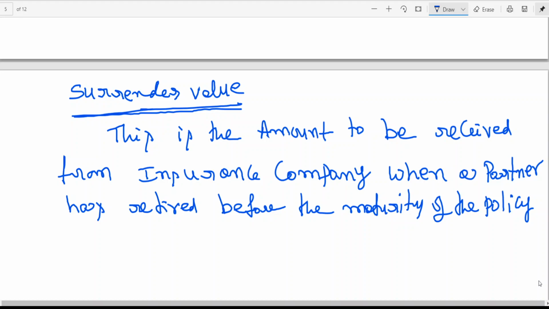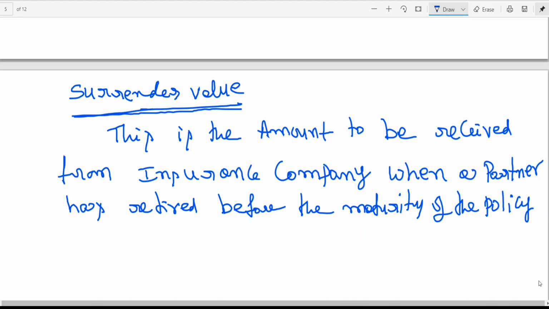Say when you take a policy, like we can take policy individually, Life Insurance Corporation of India, LIC of India is there. We also have some private operators. Whenever you take a policy, you'll have the term to be decided by the policy holder. In case of partnership firms, the firm is the policy holder because you've taken policy in the name of the partners, but the premium is being paid by the firm.